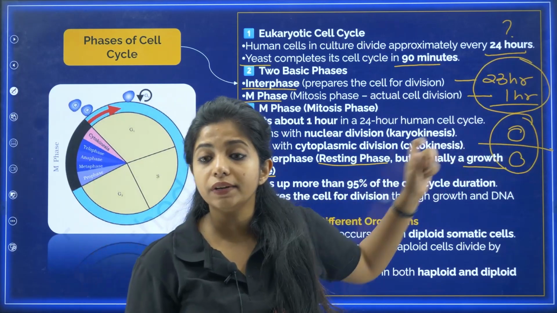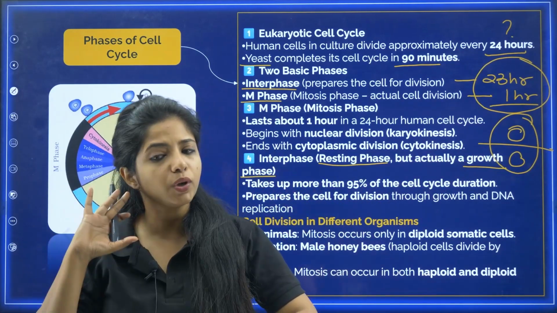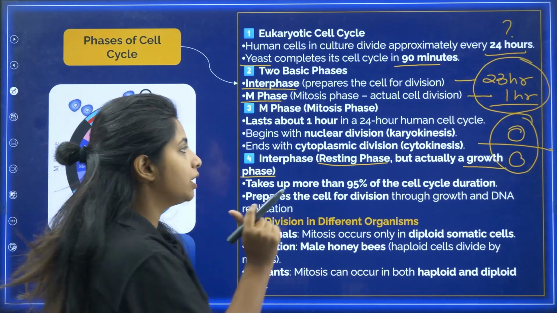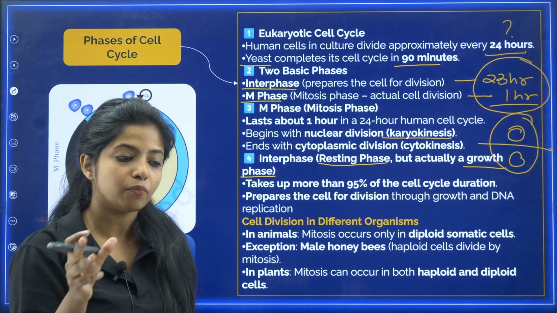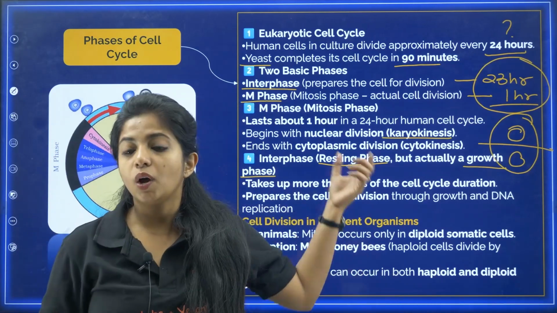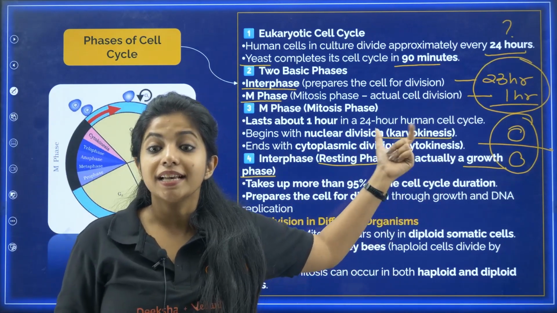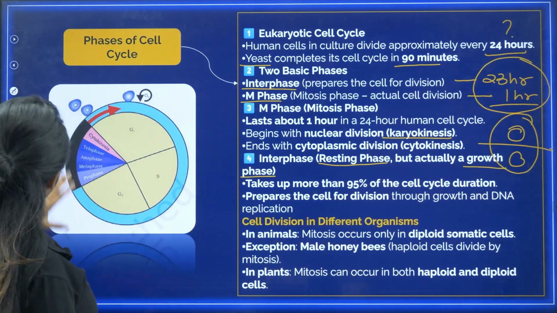So what do you call the nuclear division? I said M phase starts with nuclear division. Do you have a specific term for it? Yes, it is known as karyokinesis. Karyo comes from karyon and it means nucleus, okay? And kinesis means division. Now it ends with cytoplasmic division. What do you call this? Cytokinesis. Cytokinesis.